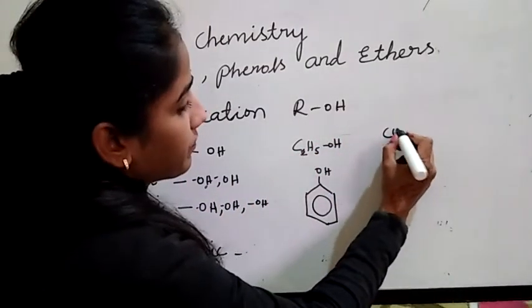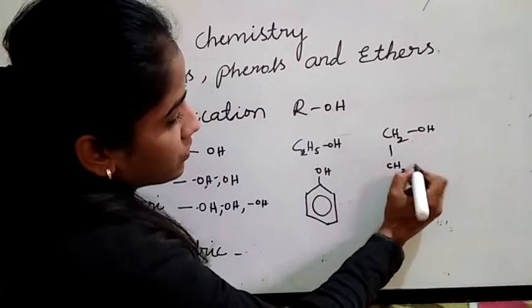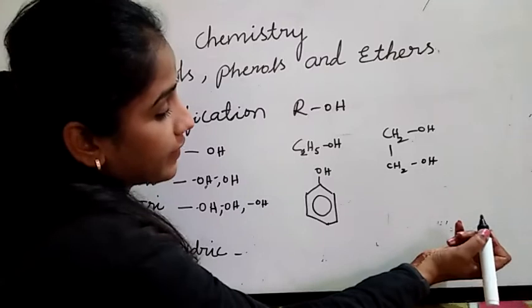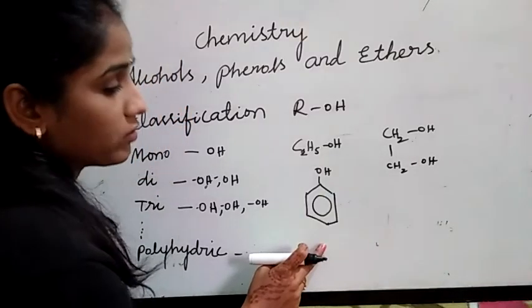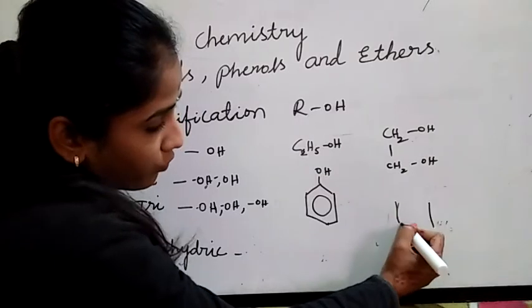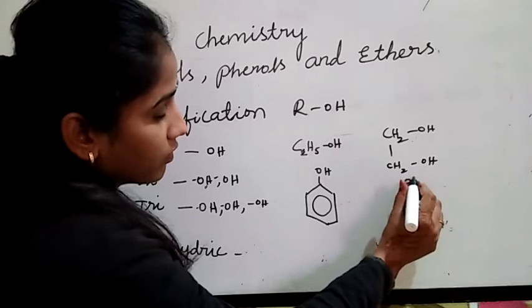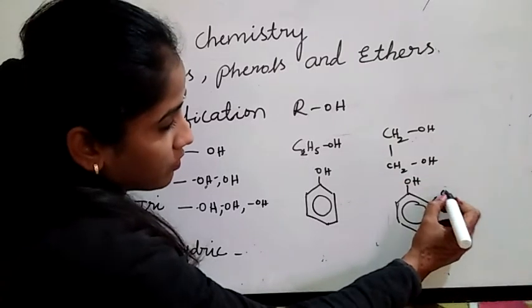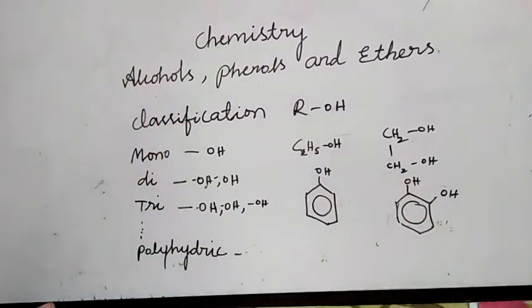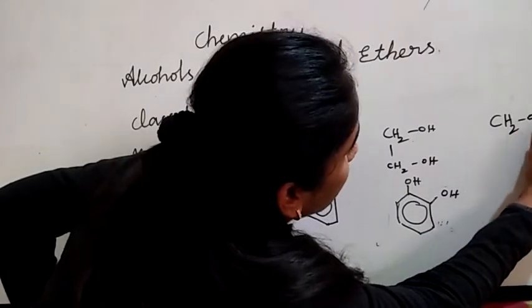If I take two OH groups, this is dihydric. This is monohydric. If I take a benzene ring in place of R, with two OH groups, this is also dihydric. Like this, the trihydric compounds are like CH2OH.